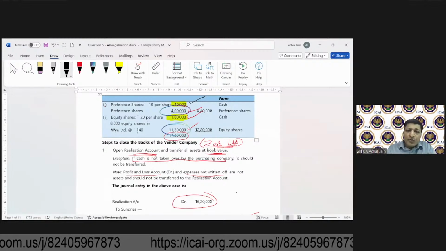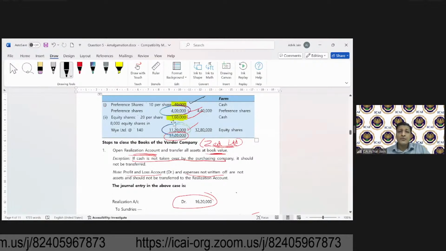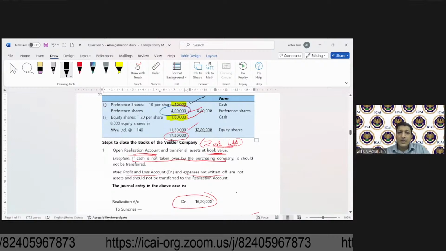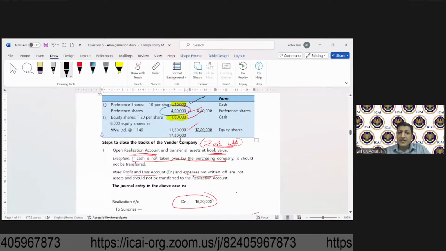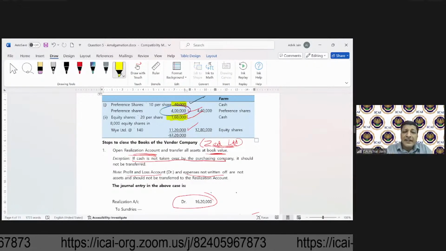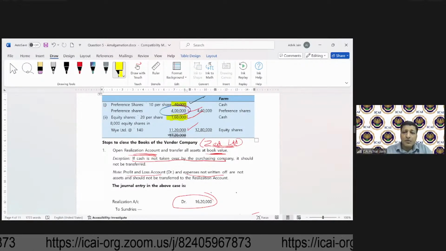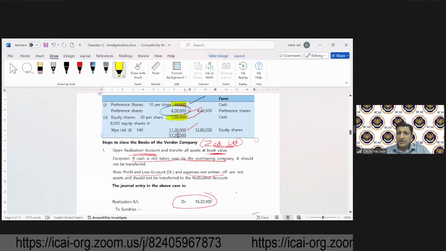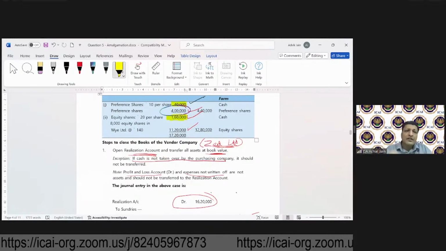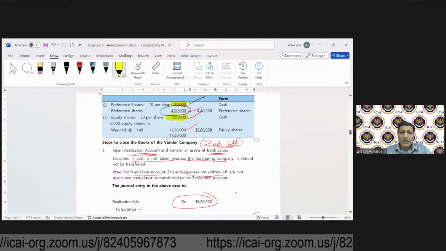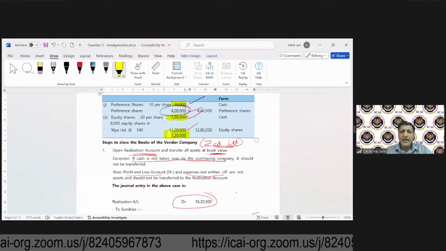So if you remember, this consideration we discussed was what amount? This was 17,20,000. Fine. All right. So now this is what we had.